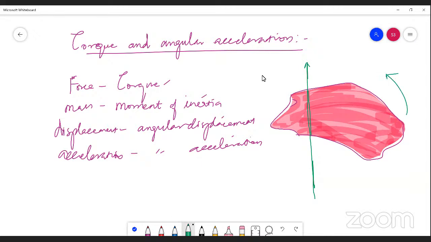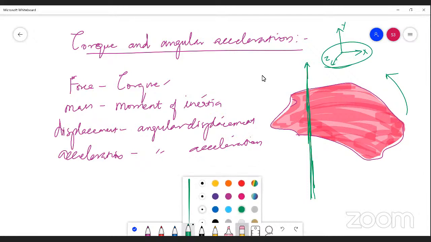If you consider a coordinate axis for your understanding, I can simply explain it here: x, y, z. This rigid body is undergoing a rotation in the x-z plane, and the y axis is the axis of rotation, the fixed axis of rotation.